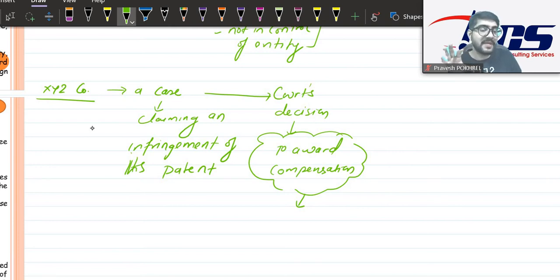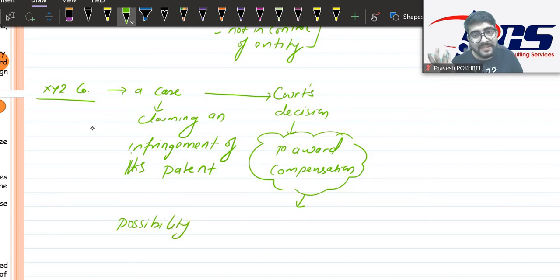Up to 50% chance that we are going to win this case, then this is a contingent asset. This chance of winning up to 50% is known as possible winnings or possible asset. Okay. So what is possibility?